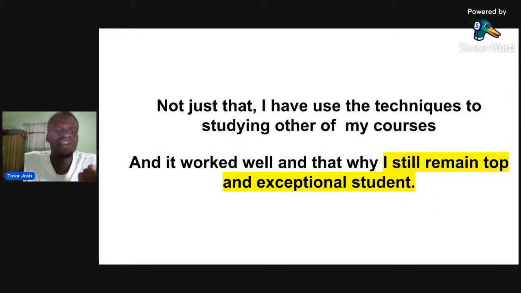Now, not just that, I have used these techniques to study my other courses, and it has worked well, because as an engineering student, we did a lot of calculation courses, and I have used this to study all of my courses, and it has made me become an exceptional student, even a first-class student in the Federal University of Petroleum Resources. So you understand, this is why you should listen to me. This is why you should stay to the end of this video. This is why you should understand everything I'm about to teach you in this class is going to work for you. Okay, so I'm just going to move to the next slide.